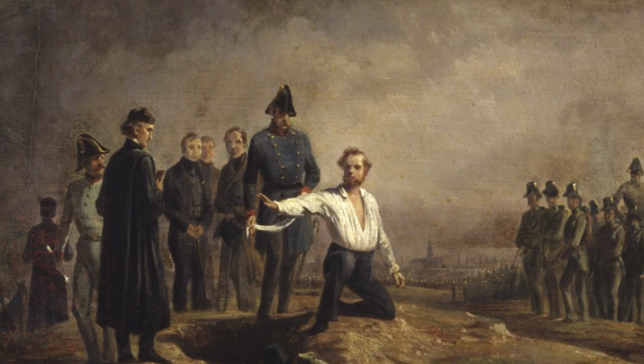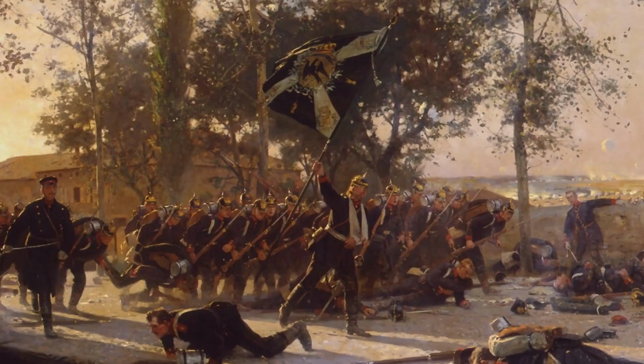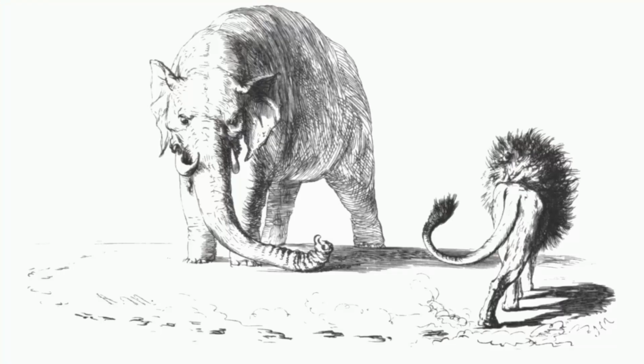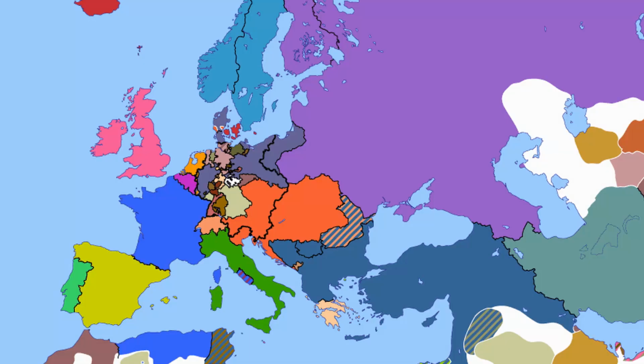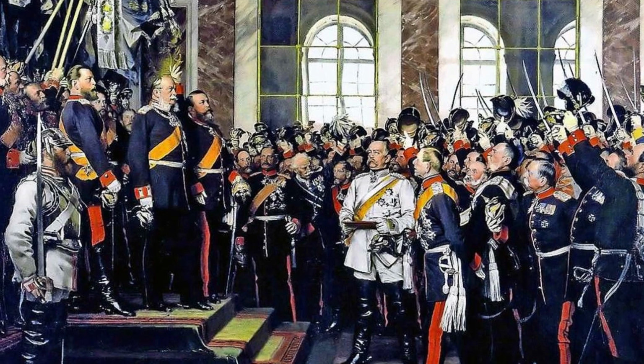The revolution had failed. The only chance for a united Germany was a unification from the top. However, the German Confederation was dominated by a rivalry between Austria and Prussia. The Catholic Austria was the traditional ruler of the Holy Roman Empire, but the Protestant Prussia had a stronger military and economy. A Großdeutsche Lösung, a state with Prussia and Austria, seemed impossible. One had to go. One man would play an important role in this process, Otto von Bismarck.